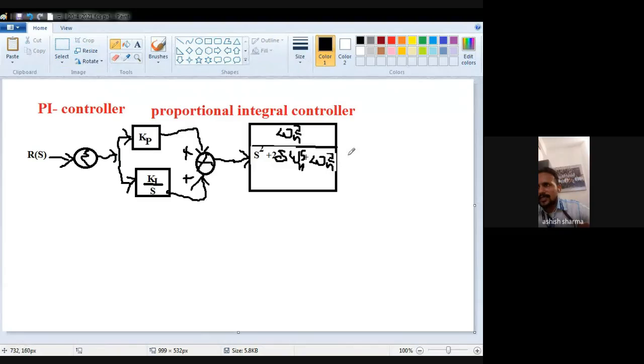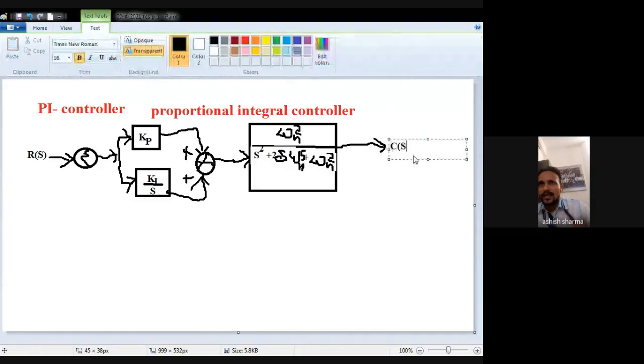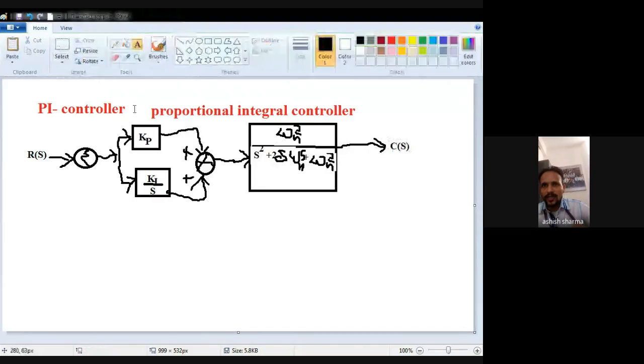Always same like the other controller. And the output is my C(s). And the feedback, we consider a unity feedback over there, with negative feedback. So I just write down here the negative sign. With this negative feedback, some part of the output will come at the input.